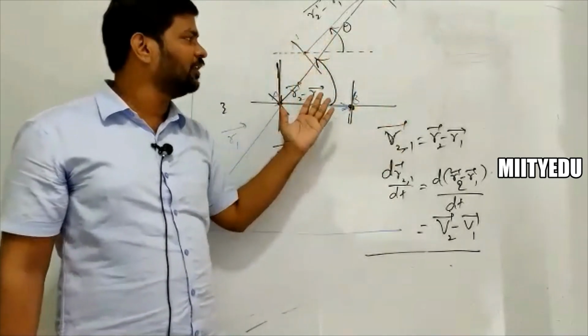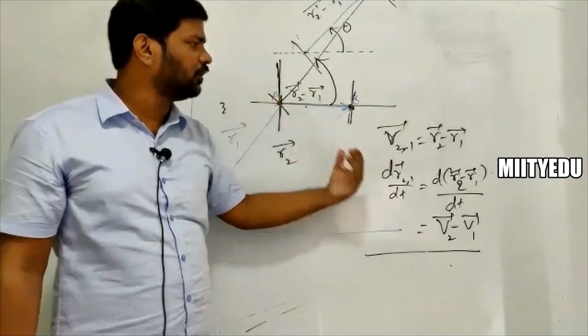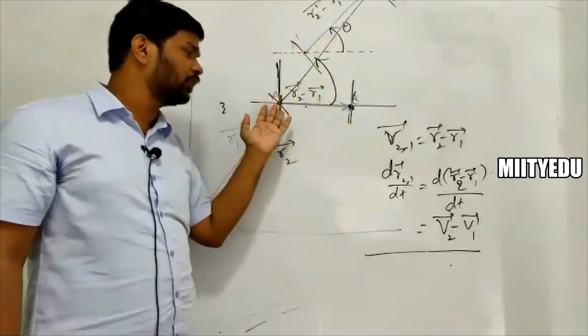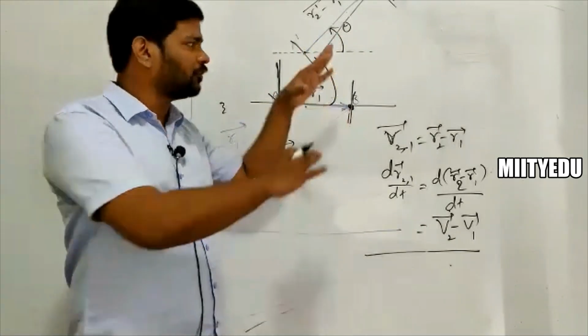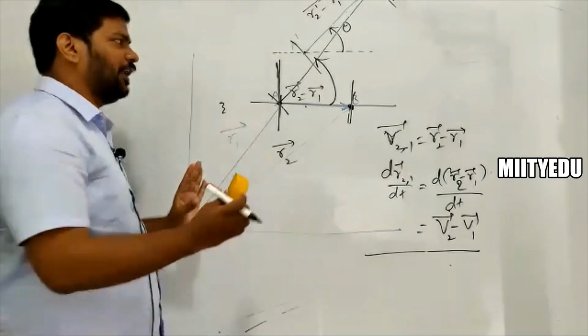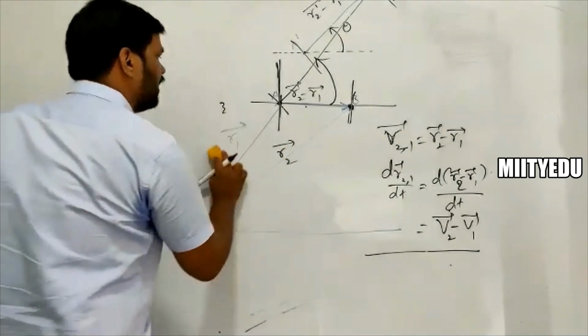So the vector V2 bar minus V1 bar and the vector which you are going to observe with respect to this reference frame, both are going to be different. That's what I'm showing here graphically. Okay, now that's the point which I explained yesterday.